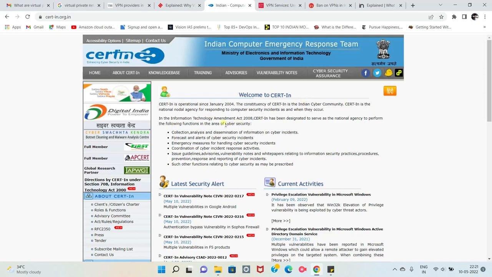They gave information on protecting the Indian cyber community and the functions of that organization. You'll also understand under which ministry this organization comes: the Ministry of Electronics and Information Technology, which year, and what the functions of that organization are. So everything you'll find in the About column. So this is the official source.